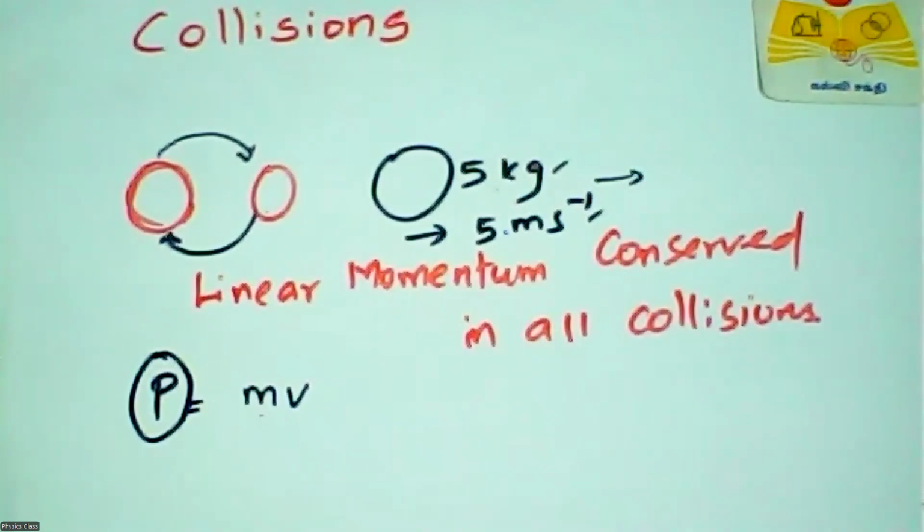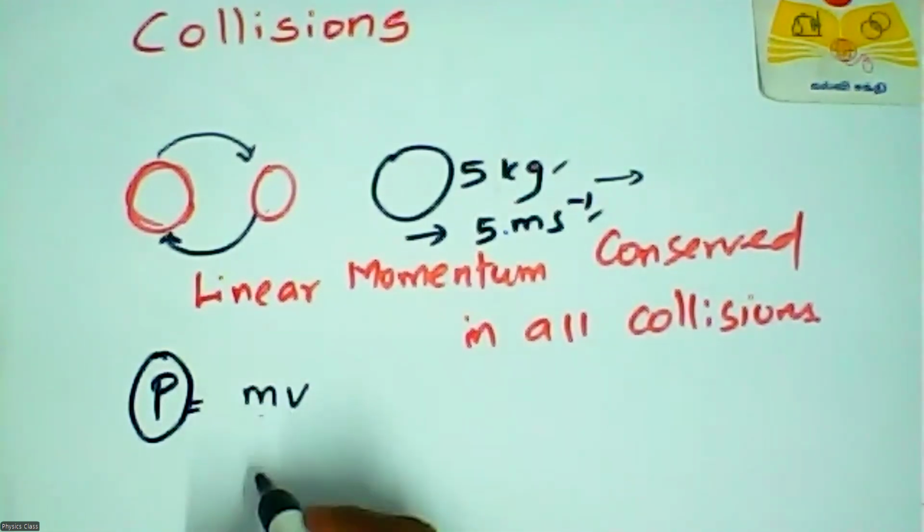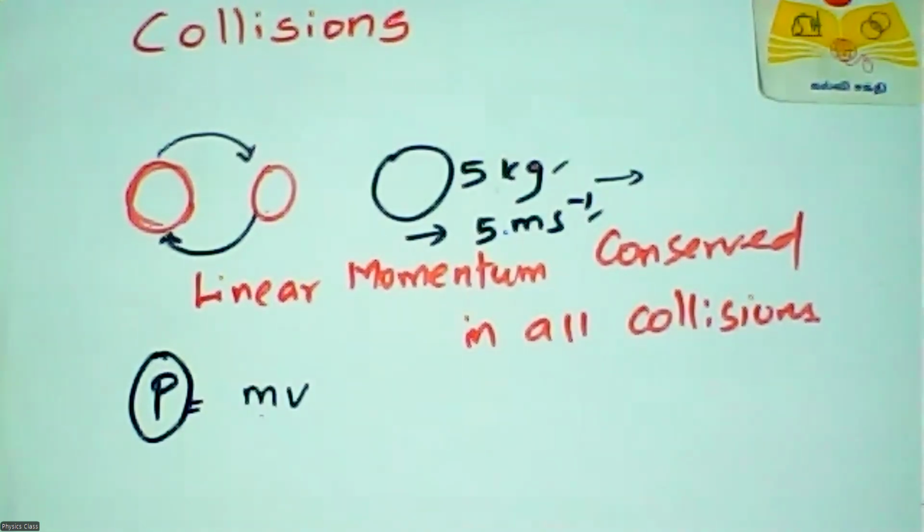Momentum means m into v. We have another formula. Why is the linear momentum not conserved in all collisions? It's not conserved in all collisions. I will tell you later. By mathematical derivations, as well as in our simulation, we can see how the linear momentum is conserved in all the collisions. I will tell you later. Yes, good question, super question.